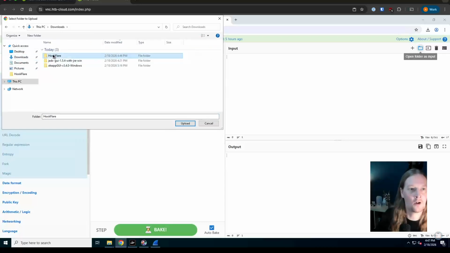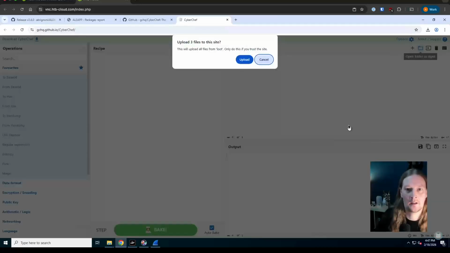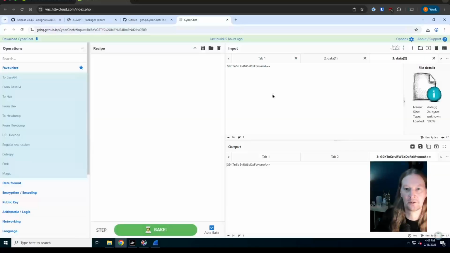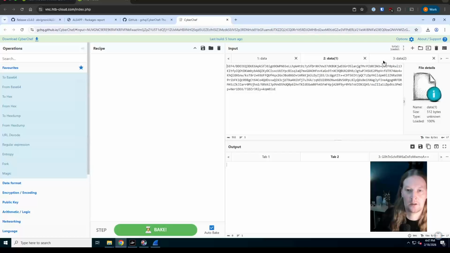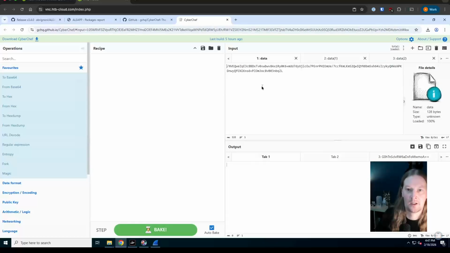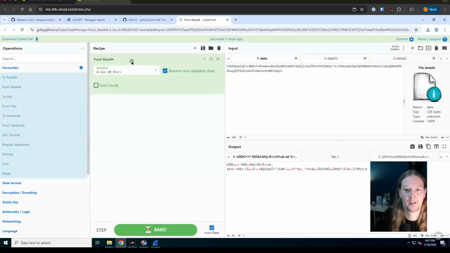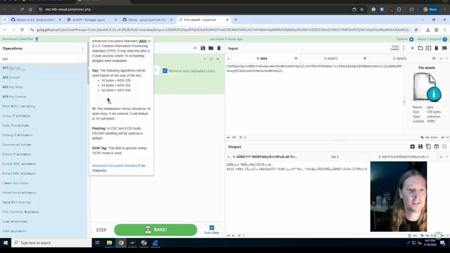So we want to open that loot folder, and that brings in these 3 files. It's just, as we know, encrypted and encoded data at the moment. So again, to go back through that, this data was encrypted with AES and then base64 encoded. We want to reverse that. So first off, we are going to take it from base64. We're going to build this recipe up, take it from base64. And now if we search for AES here, we want AES decrypt.